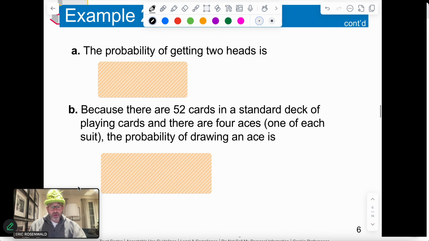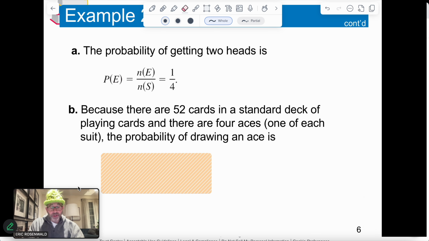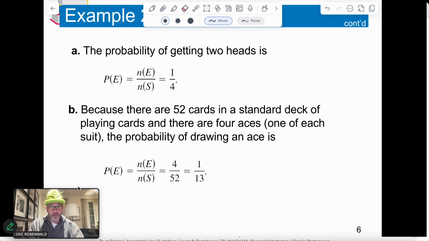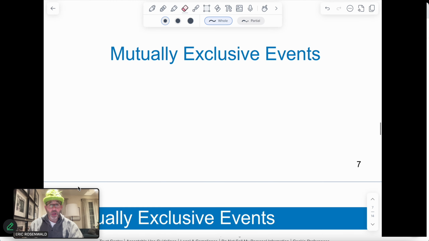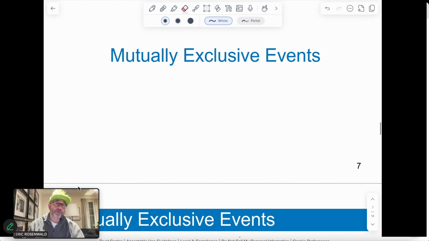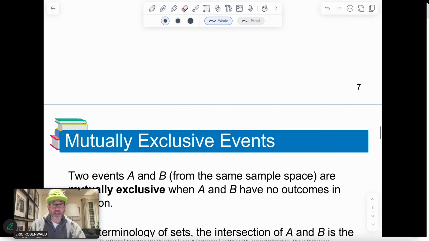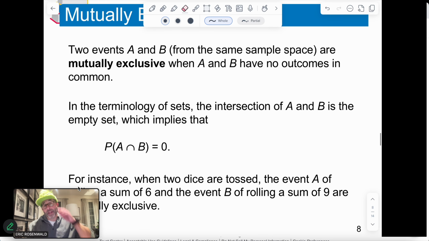All right, so I just said the probability of getting heads, heads is 1 out of 4. The probability of picking the card is going to be 4 out of 52 or 1 out of 13. So what do we mean when we talk about probability and mutually exclusive events? Well, mutually exclusive events are events that have no outcomes in common whatsoever. Okay? When they have no intersection whatsoever.